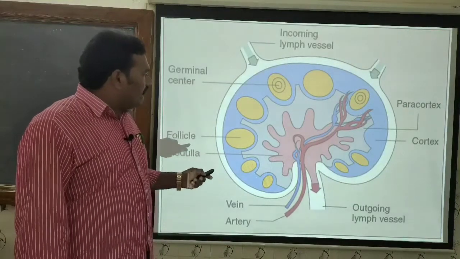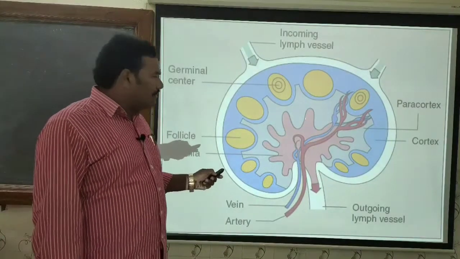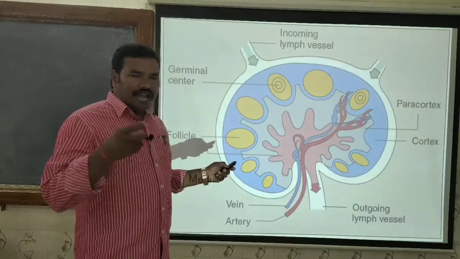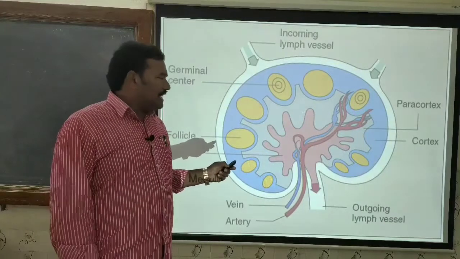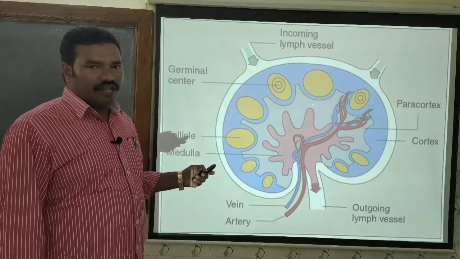Now, in the paracortical region, we will see T lymphocytes. As and when they are exposed to the antigen, they get activated and modify into active T lymphocytes. They are the CTLs, cytotoxic T lymphocytes, as well as the T helper cells.